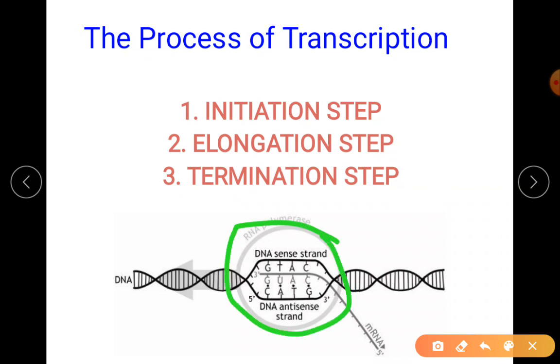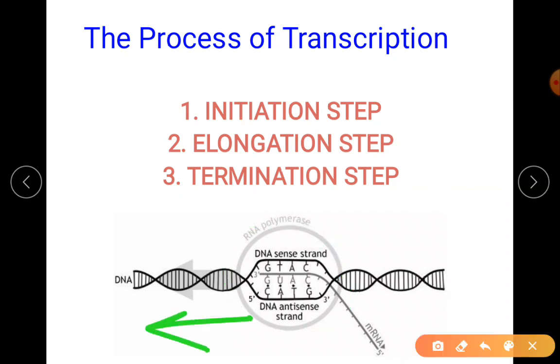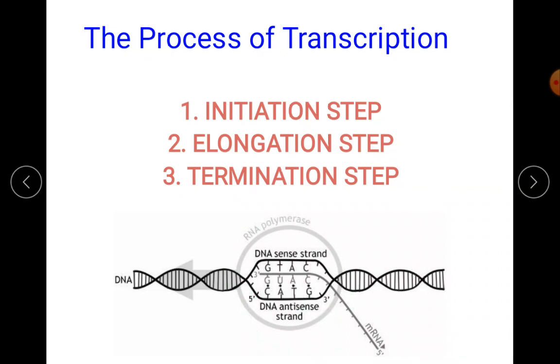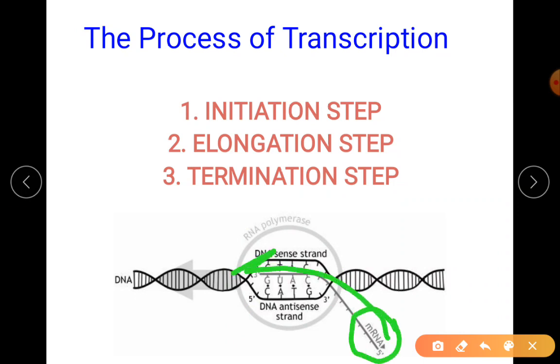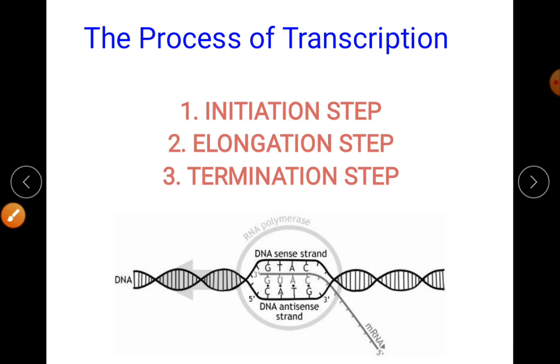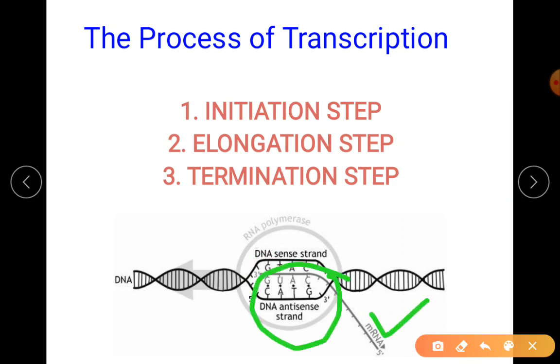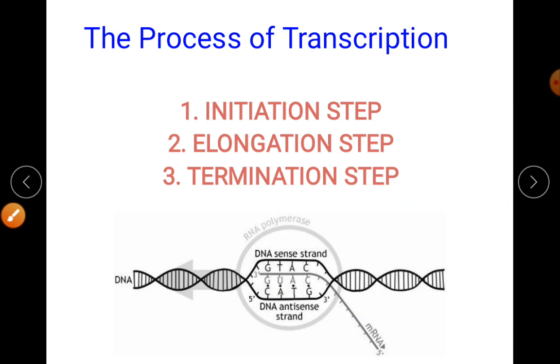There is your RNA polymerase, the light colored one, and the direction of reading the template strand. The template strand is here, the DNA antisense strand, and you can see the direction in which the mRNA is produced, 5' to 3'. So I hope it is clear. Using the antisense strand, we are getting the mRNA. Let's go in detail.